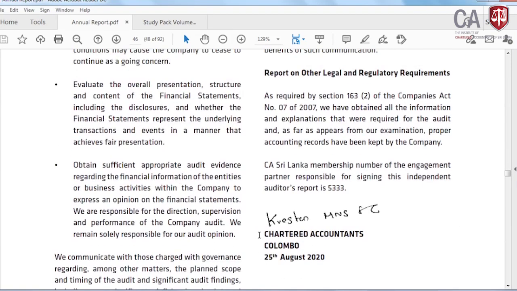Remember, there are 13 sub elements of this report which you have to remember.